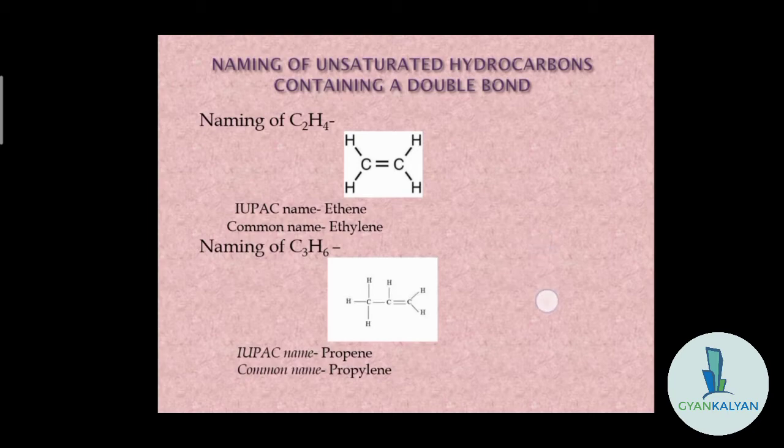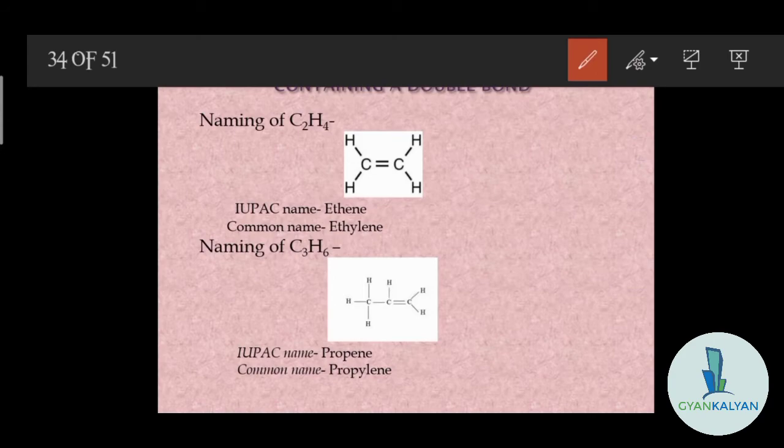Okay, so the IUPAC name of this C2H4, two carbon atoms are present and one double bond is there. So ETH and ENE, that is the IUPAC name, and common name is ethylene. Okay. The next example is C3H6, that is three carbon atoms are present.